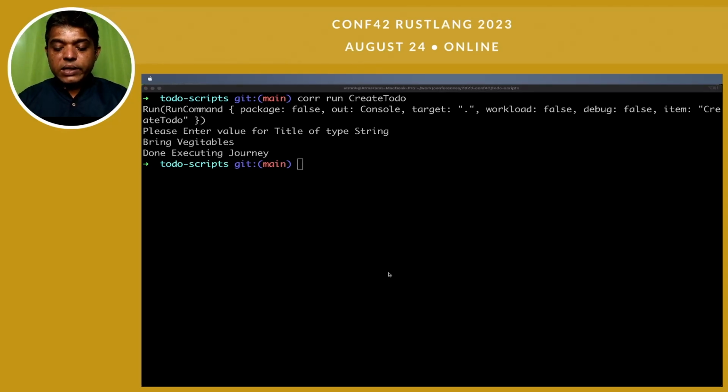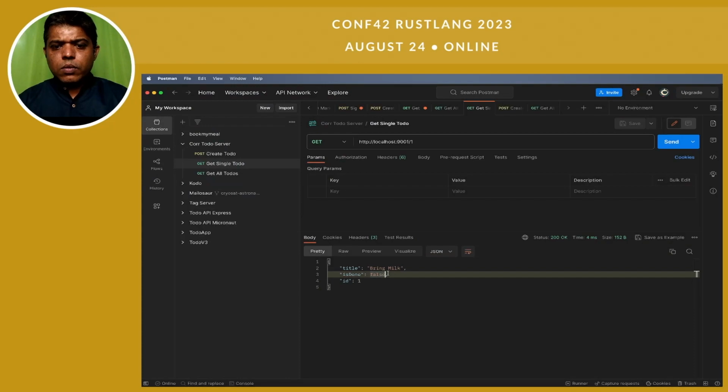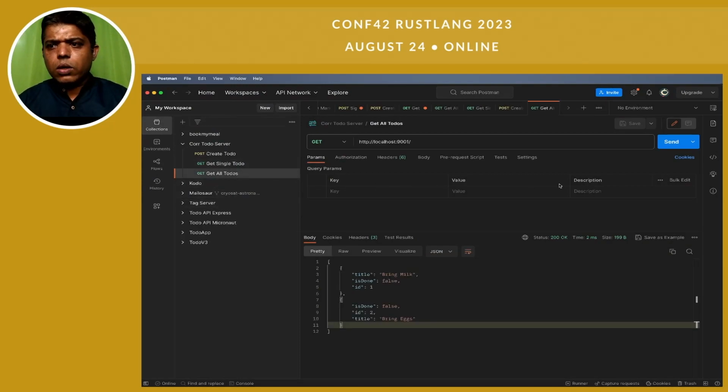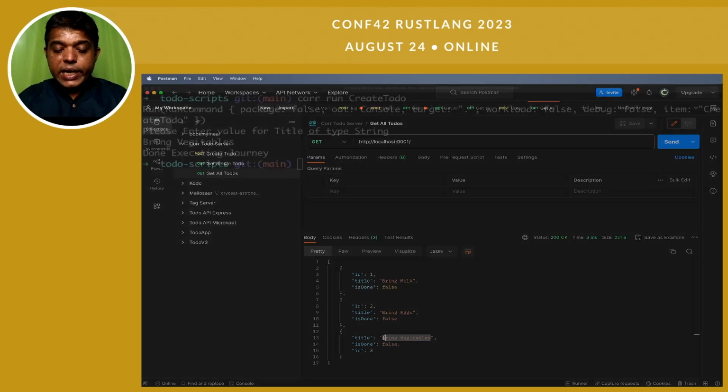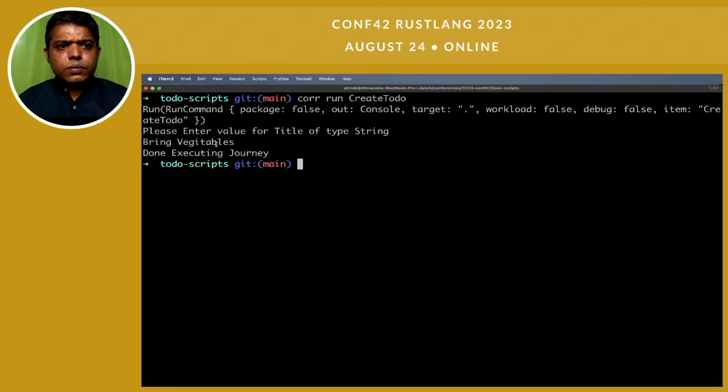Now let me see on Postman whether this to-do was created or not. So I'll say get all to-dos, and it has created a to-do, bring vegetables. That was the same to-do that we created right over here on the terminal, bring vegetables. Now to get all to-dos, I needed to go to Postman, right? But the same can be done with a command which I have created.